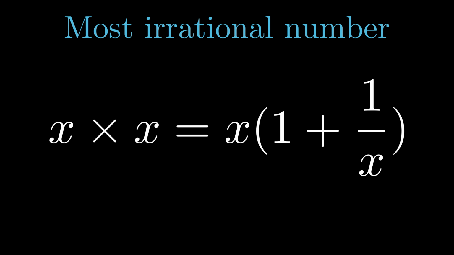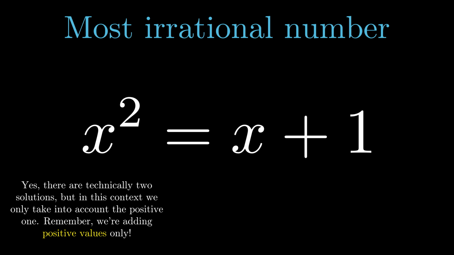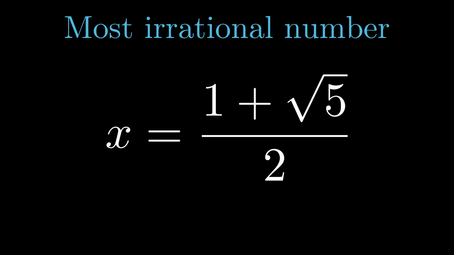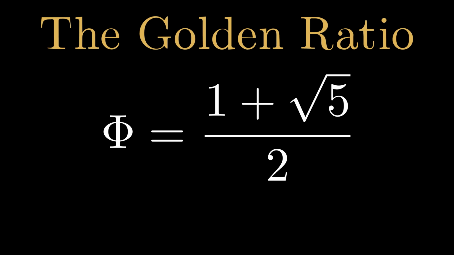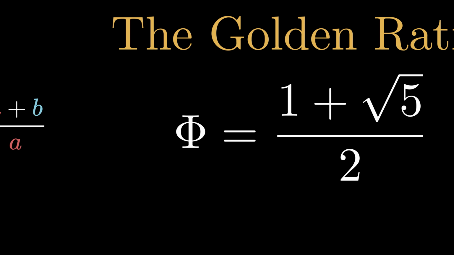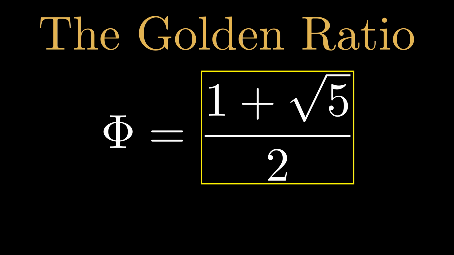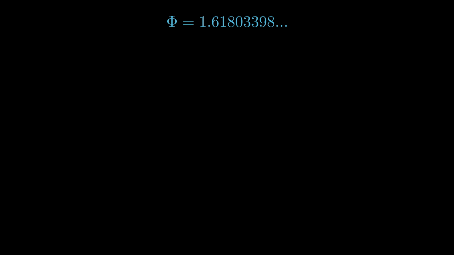If we multiply both sides by x, we obtain a quadratic equation. And since we're only adding positive numbers, the only logical solution we obtain is 1 plus the square root of 5 over 2. This number is known as phi, and you may have heard of it as the golden ratio. Yes, the one that makes that spiral shape. And we've done it. As simple as it is, this is the most irrational number, and I'll prove it to you.